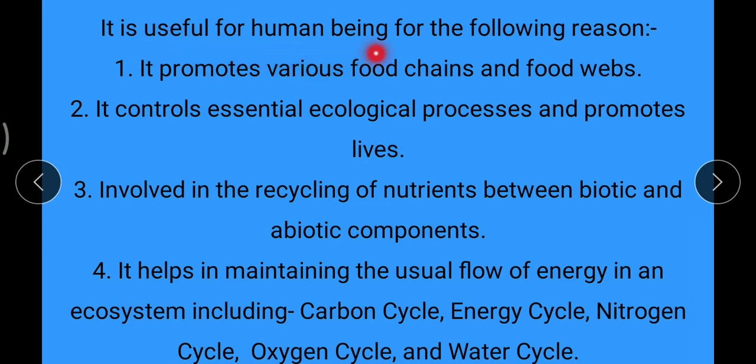It is useful for human beings for the following reasons. It promotes various food chains and food webs. It controls essential ecological processes and promotes lives involved in the recycling of nutrients between biotic and abiotic components. It helps in maintaining the usual flow of energy in an ecosystem, including carbon cycle, energy cycle, nitrogen cycle, oxygen cycle, and water cycle.